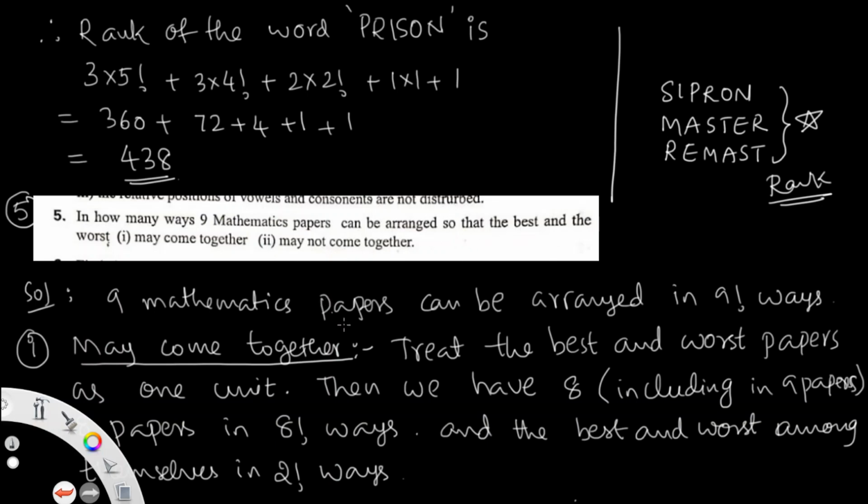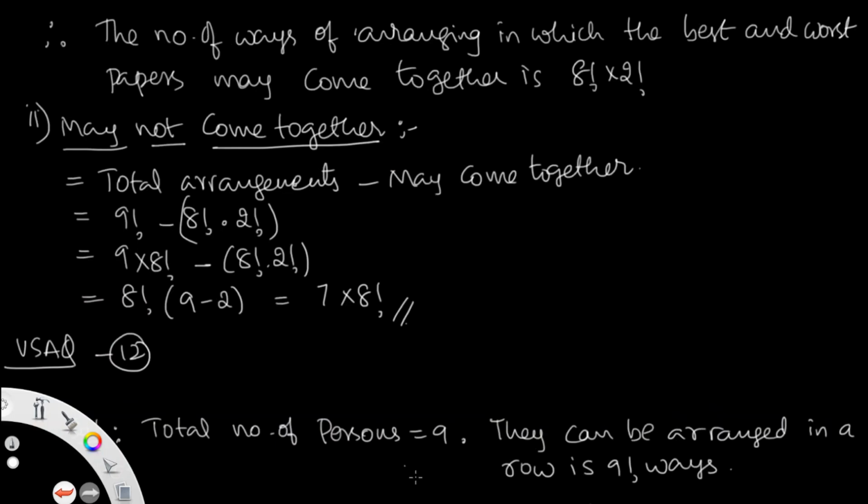Coming together means we treat the best and worst papers as one unit. Then we have 8 papers. Why? Because the best paper and the worst paper are treated as one paper, so the remaining are 8 papers. This can be done in 8 factorial ways, and the best and worst papers among themselves can be arranged in 2 factorial ways. So the total value is 8 factorial into 2 factorial.